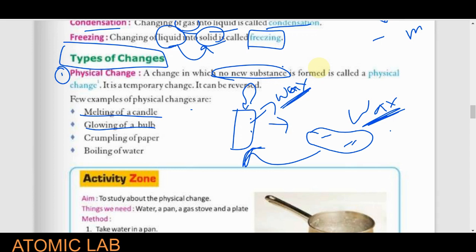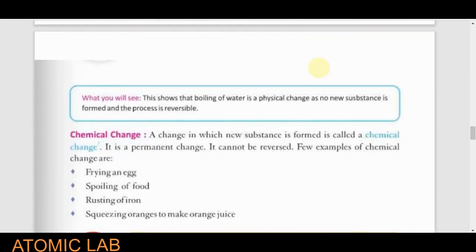Like glowing of a bulb. We know that the bulb will be glowing, and afterward it will not be glowing if we cut the electricity wire. So it is a kind of reversible change. Crumpling of paper: if we take a paper here and crumple it, scratch it, fold it a little, okay, and then we can reverse it again. So this is a kind of physical change. Boiling of water: water will be converted into steam, and we know that steam can also be converted into water. So this is also a physical change. I hope you get the meaning.